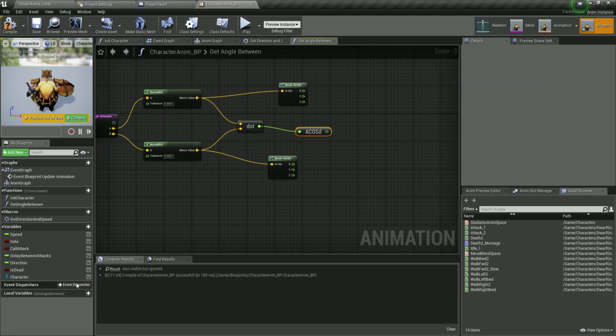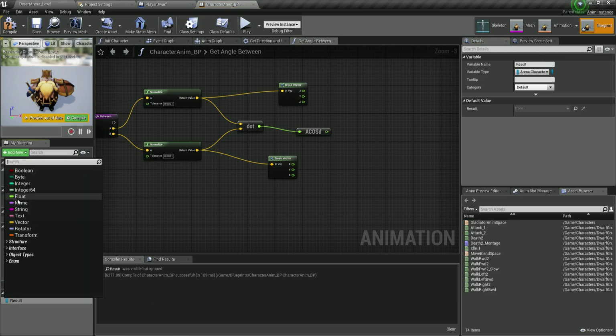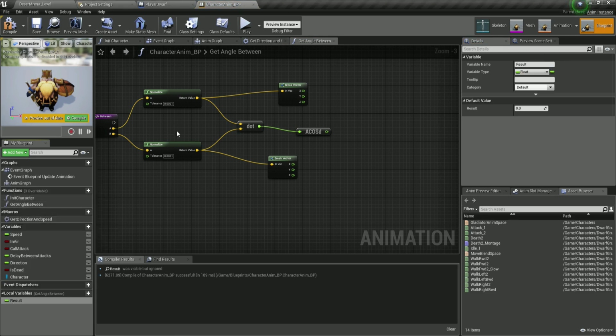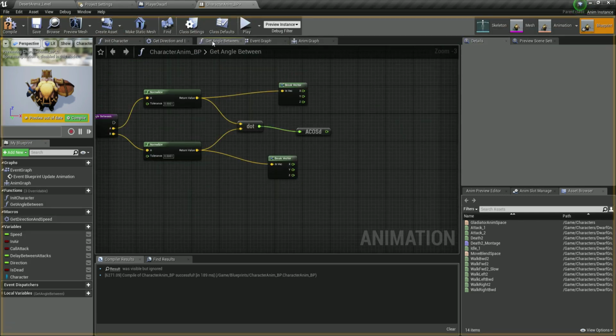What is a local variable? Well, over here at the bottom, you see Local Variables, we are going to create one, so click on the plus, and we're going to call it result, which is going to be of type float, and it's only local to this function. It cannot be accessed inside of this function or inside of this function over here. Only local to the function where we have created it.